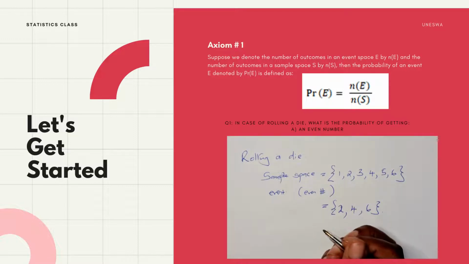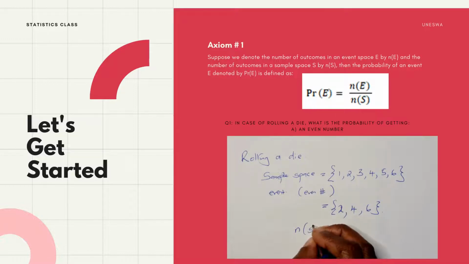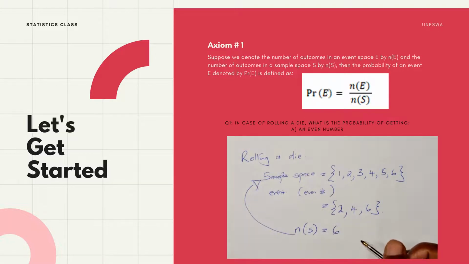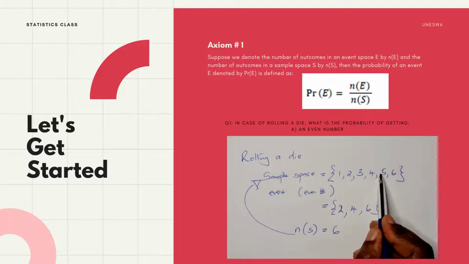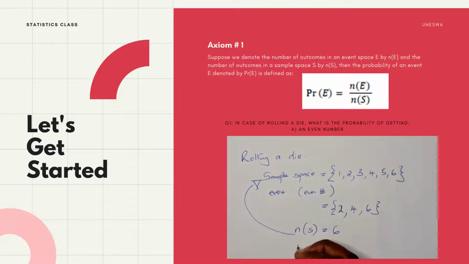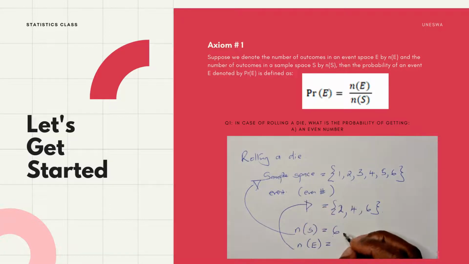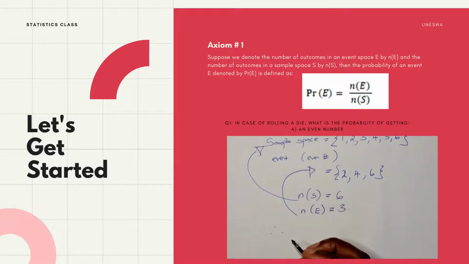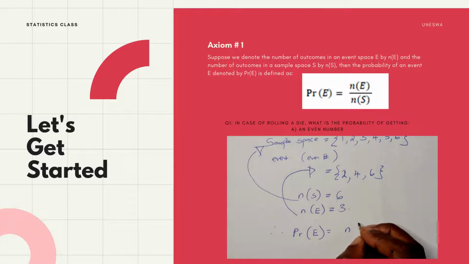According to axiom 1 that is written there at the top, you need to know that the probability of an event, which is denoted by P(E), is defined as the number of outcomes in the event space divided by the number of outcomes in the sample space.